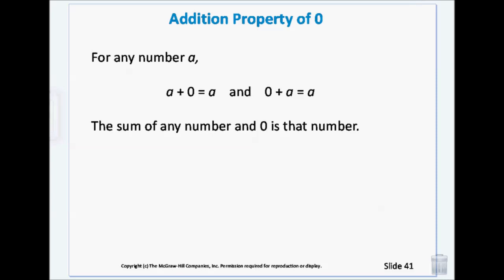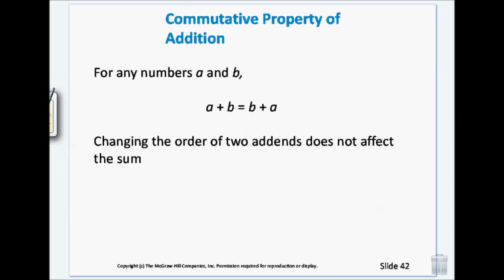If I add 0 to something, any number, so A is any number, and if I take any number and I add nothing to it, I get the exact same number back. That is the addition property of 0. Now, it seems fairly straightforward, right? Property of addition. All right.